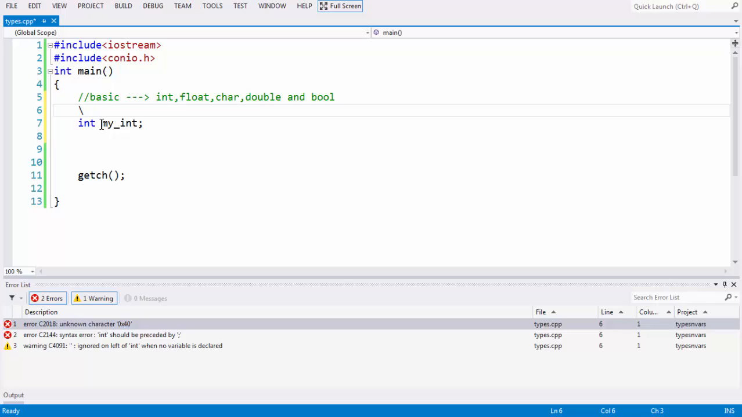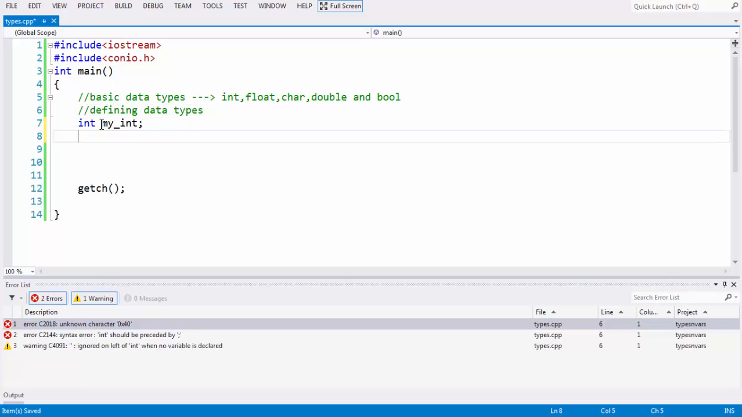So basic data types, let's write a comment on the top here, and let's define some variables. Defining data types, the syntax goes like this. If you want to define a variable of type int, you need to take the keyword int followed by the name of the variable.